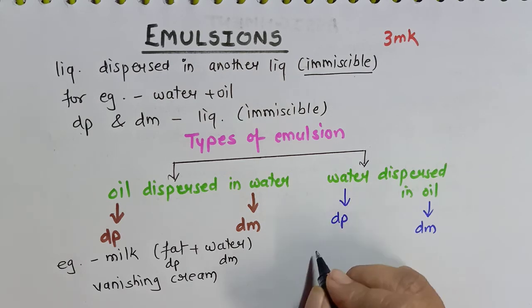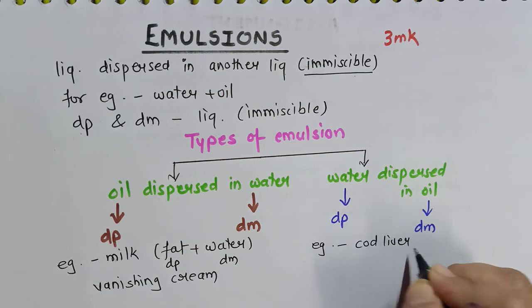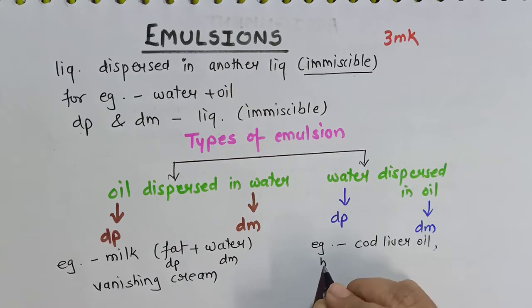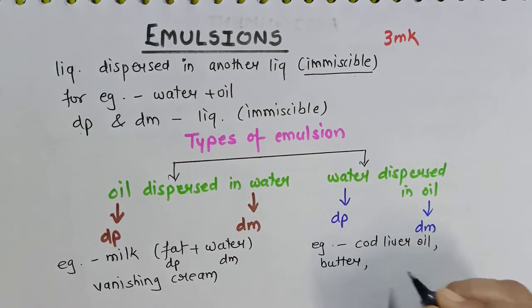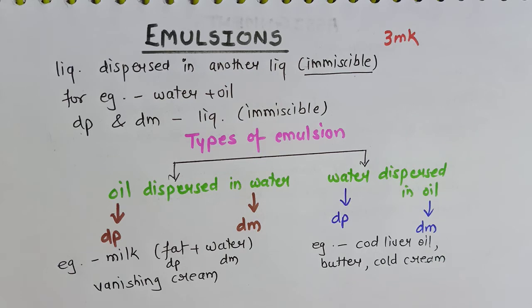Coming to the second type, like cod liver oil, butter, cold cream. Now when we apply cold cream on our hands, they become oily. If we take a piece of butter in our hands, they become oily, indicating that oil is present in larger amount in that butter or cold cream, or I will say oil is acting as a dispersion medium in this case.